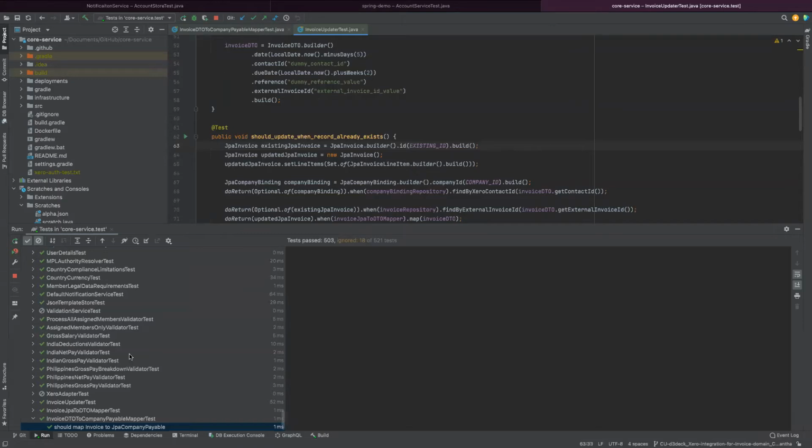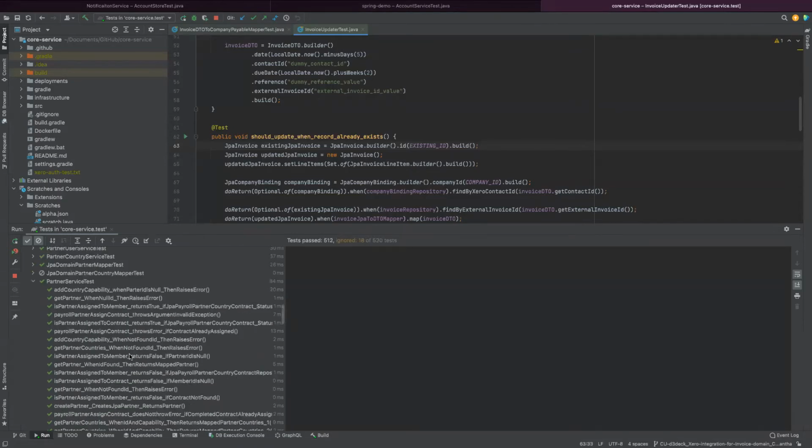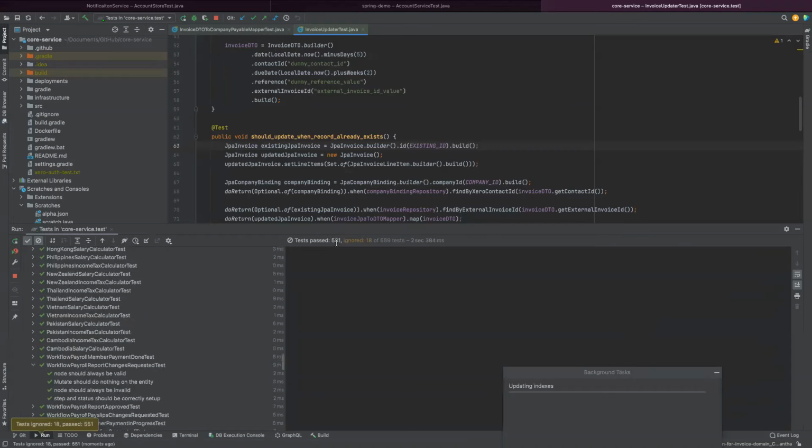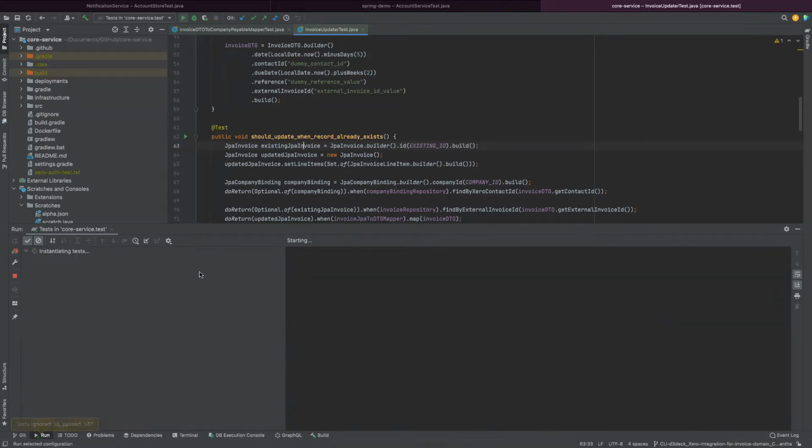Okay, run. That's all. You can see 551 unit tests. I'm running it again after doing a change, and it's really fast.